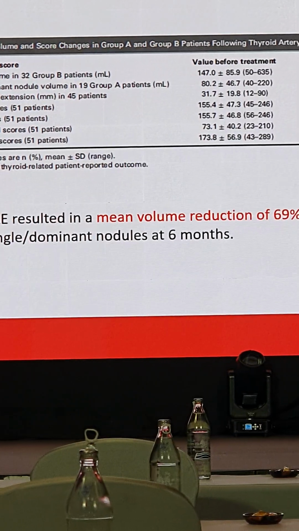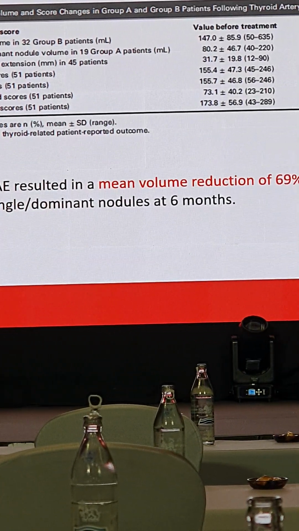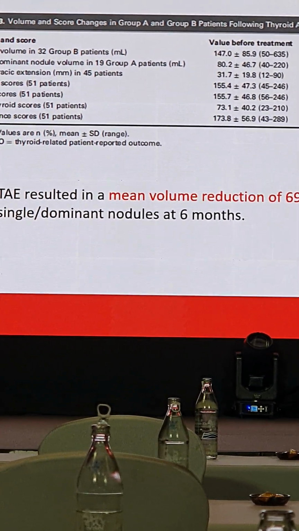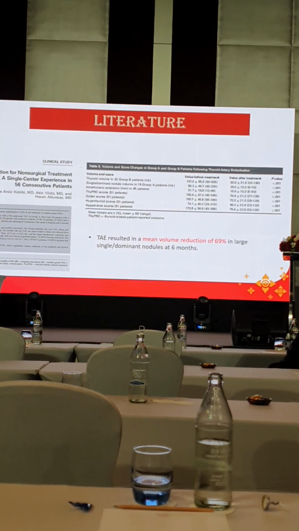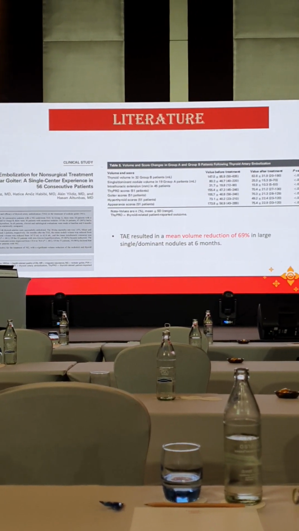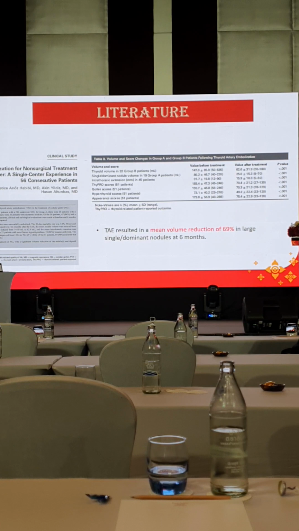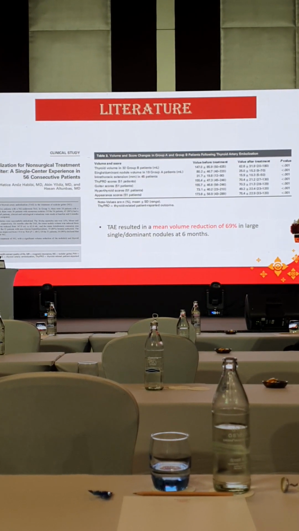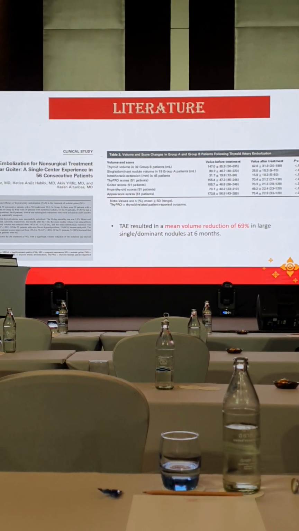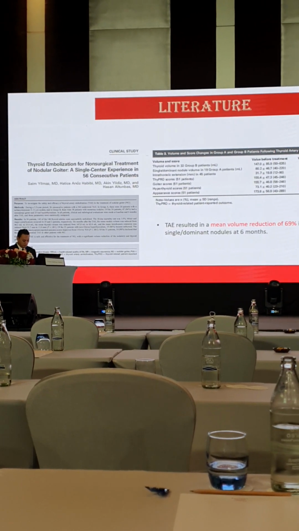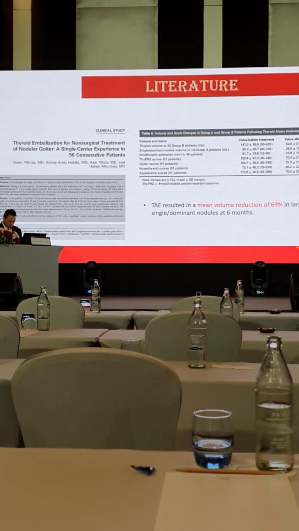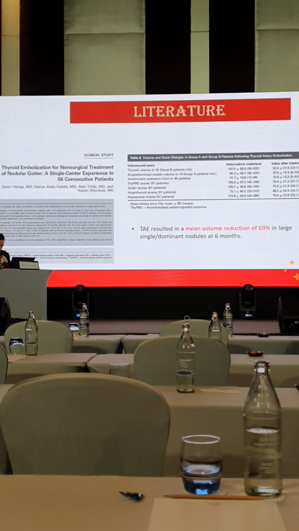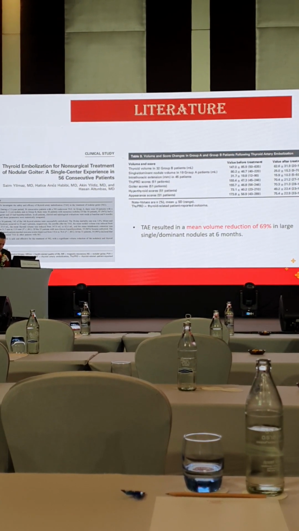Group A was 20 patients where a single dominant nodule was there, and Group B, 36 patients, where it was multinodular involving both the thyroid lobes. And they have seen that after embolization, in both the groups, either dominant or multinodular, both have shown significant volume reduction in the thyroid, and decrease in the retrosternal extension.